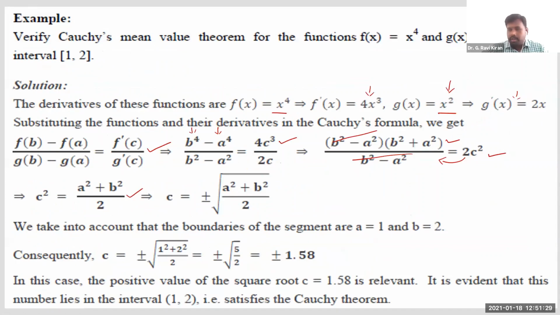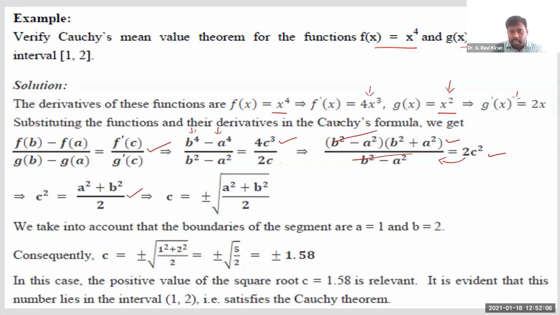Take these two functions, f of x is equal to x power 4, and another function, g of x equal to x square. Let us try to verify Cauchy's mean value theorem for these two functions. To verify it, we want both functions to be continuous as well as differentiable. As you can see, both x power 4 and x square are polynomial expressions, so both are continuous.